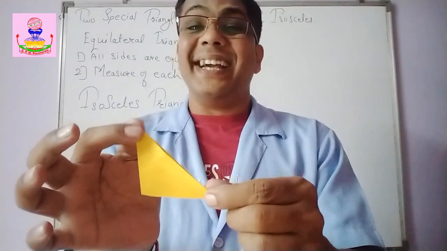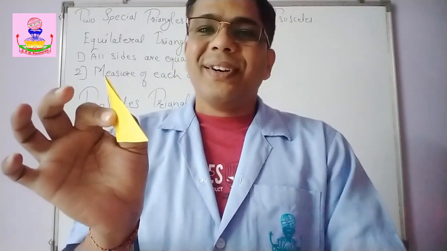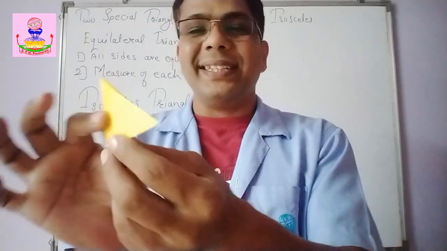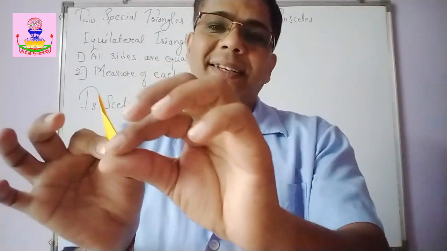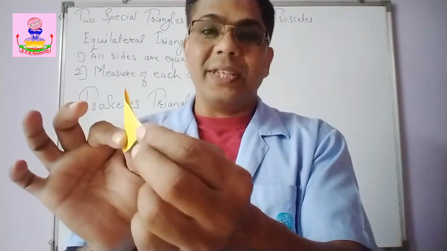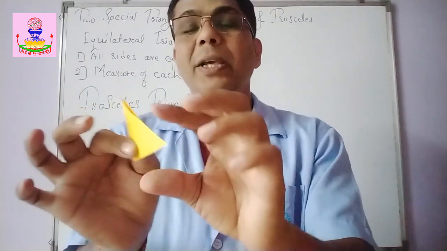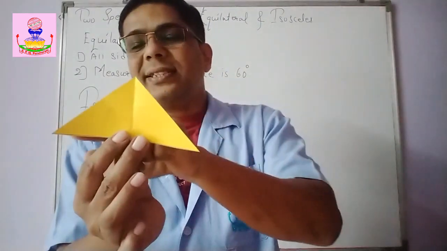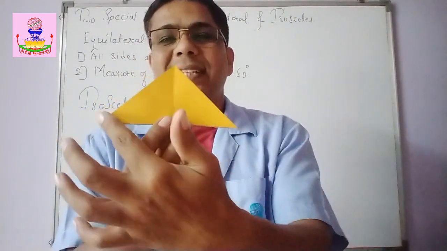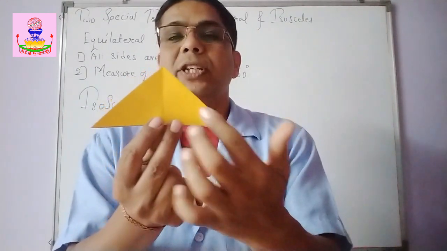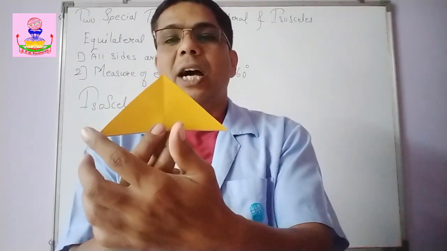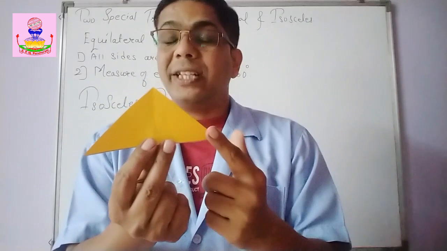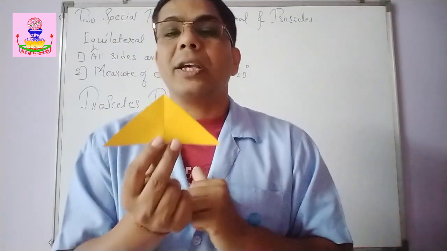Yes, they are equal. And what do you find about these angles? Are they equal? Yes, they are. You can see the measures. Do they match exactly each other? Do they fit over exactly? Yes, they fit over each other exactly. That means the measure is equal. What we can say from this is that these are the base angles of the isosceles triangle. Am I right? Yes. Now these angles are opposite to the equal sides. This angle is opposite to this side and this angle is opposite to this side. Are they equal sides? Yes. So these are the base angles which are opposite to the equal sides.